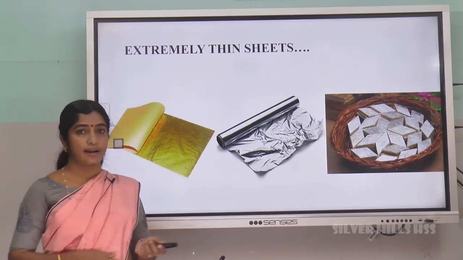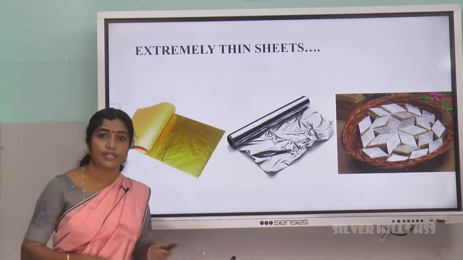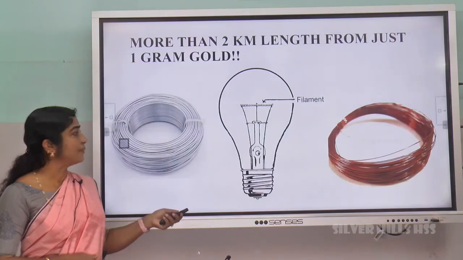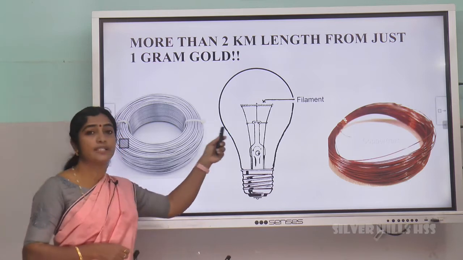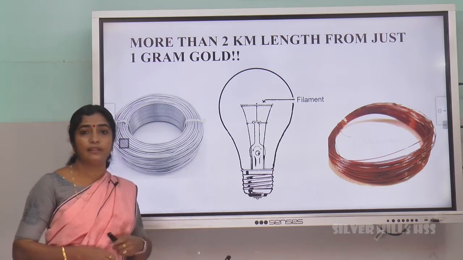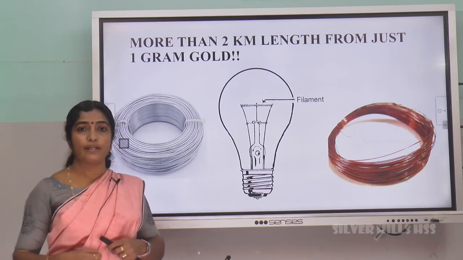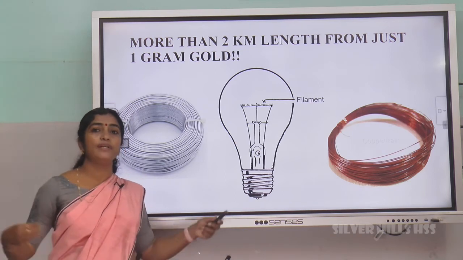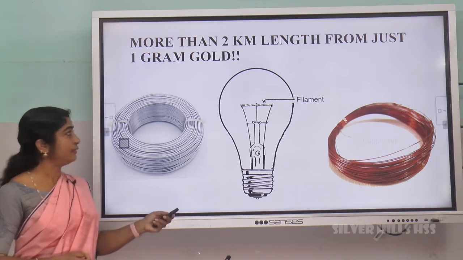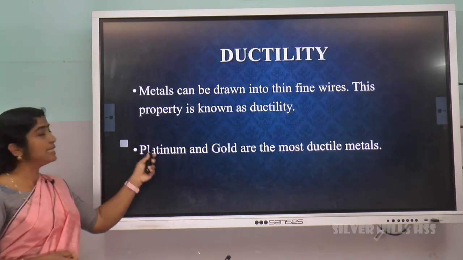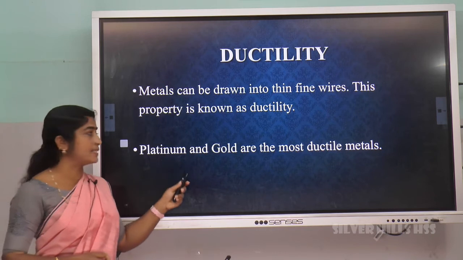Metals are ductile. Have you ever seen the copper wires which are used for electrification? The aluminum wire that is used for transferring electricity. Very thin wire of tungsten which is used as a filament in an electric bulb. The strings in musical instruments are also very thin wires. That is, metals can be drawn into very thin wires. This property is known as ductility. Ductility of a metal means that metals can be drawn into very thin fine wires.